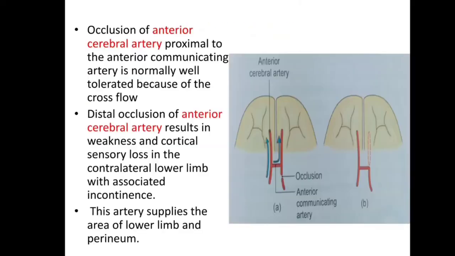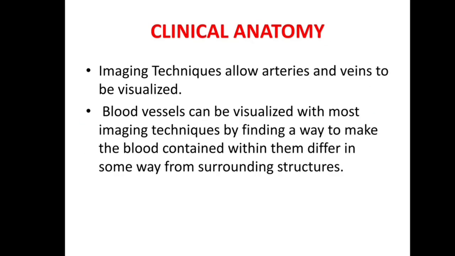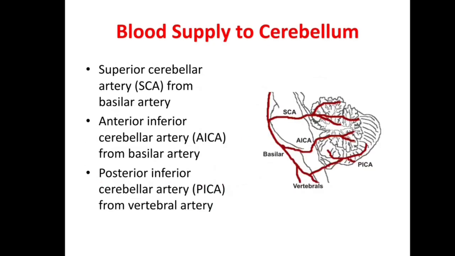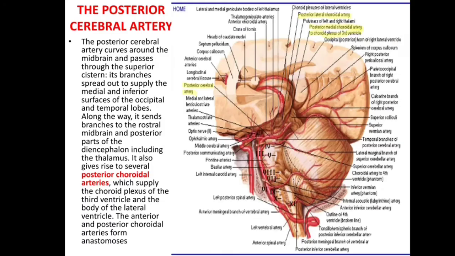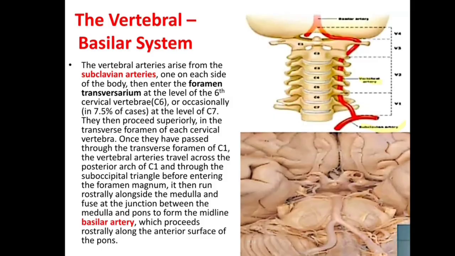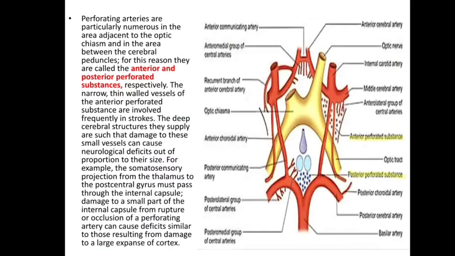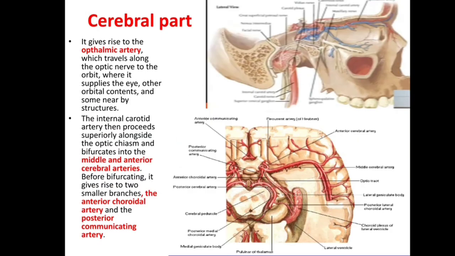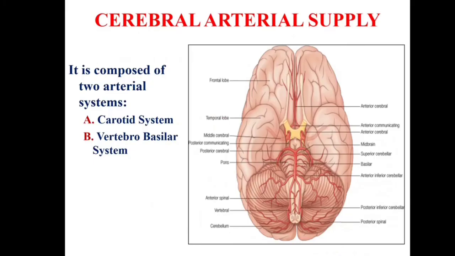So, again a quick revision of this topic, it is easy to remember the details of blood supply of brain. First we start with blood supply.